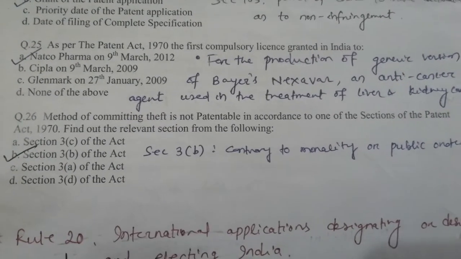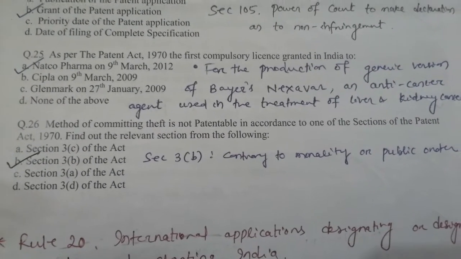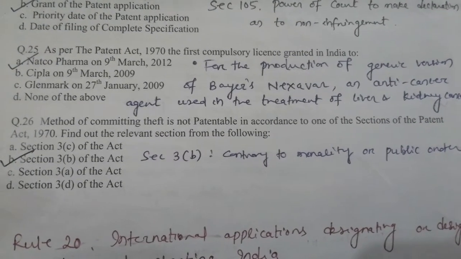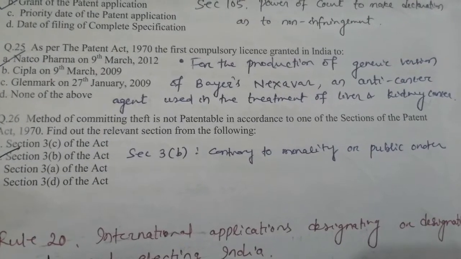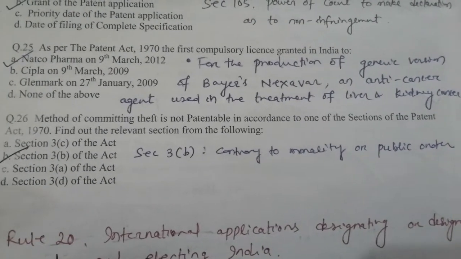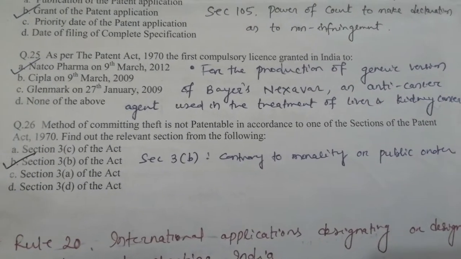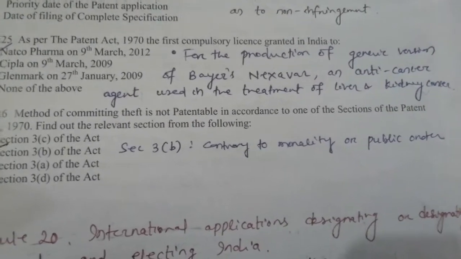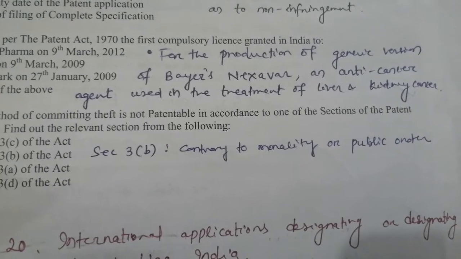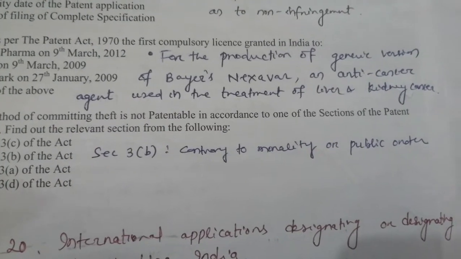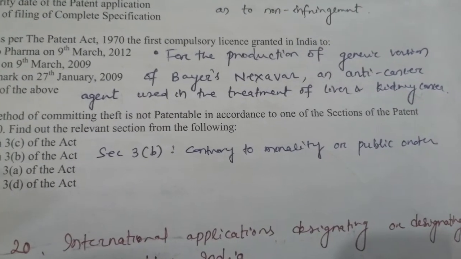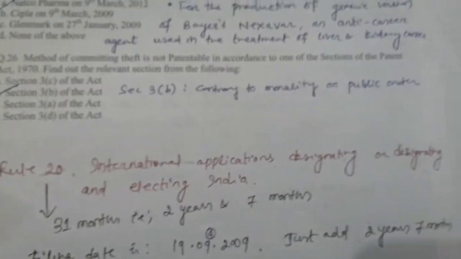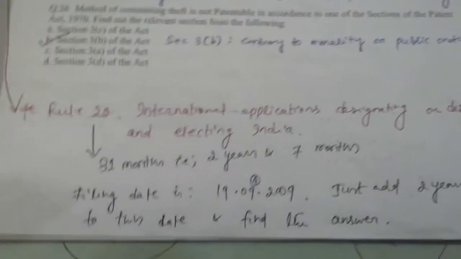Our correct option is option A, Natco Pharma on 9th March 2012. We must remember friends, this is a Hyderabad based pharma company, that is Natco Pharma, and the license was for the production of generic version of Bayer's Nexavar, an anti-cancer agent used in the treatment of liver and kidney cancer.